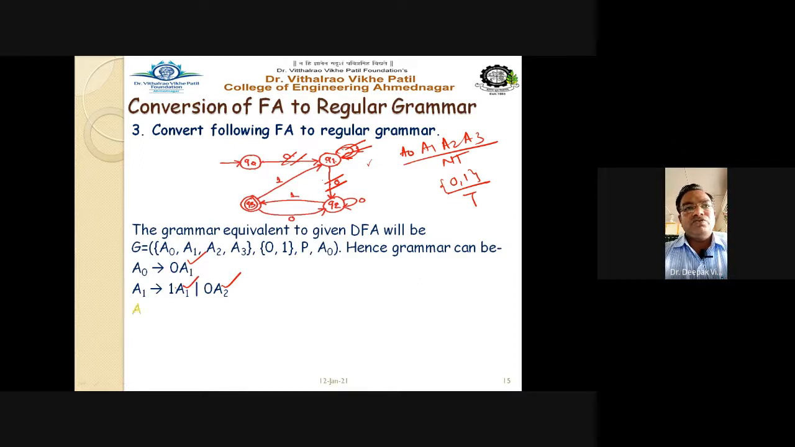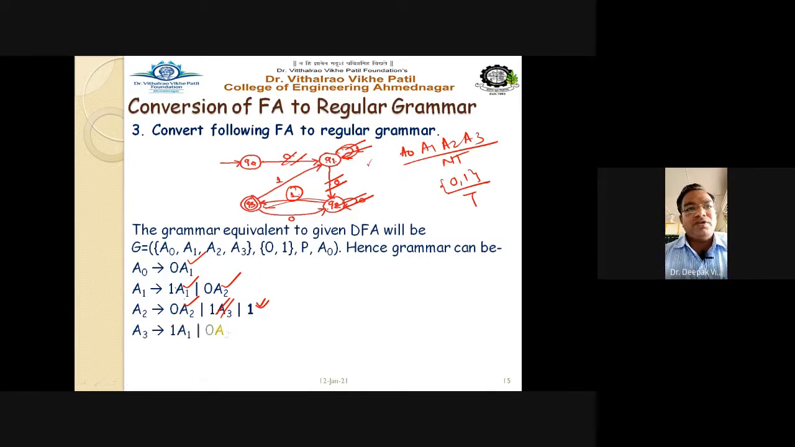Now next go to A2. A2 on 0 is the self transition, so A2 on 0 goes to A2. A2 on 1 goes to Q3, or A3, so that's why A3 is written here. And for 1 we are also writing a separate 1 for the final state, because Q3, or A3, is the final state here.